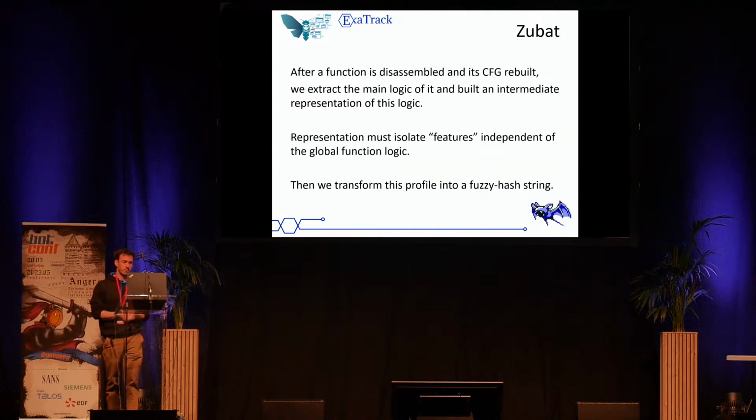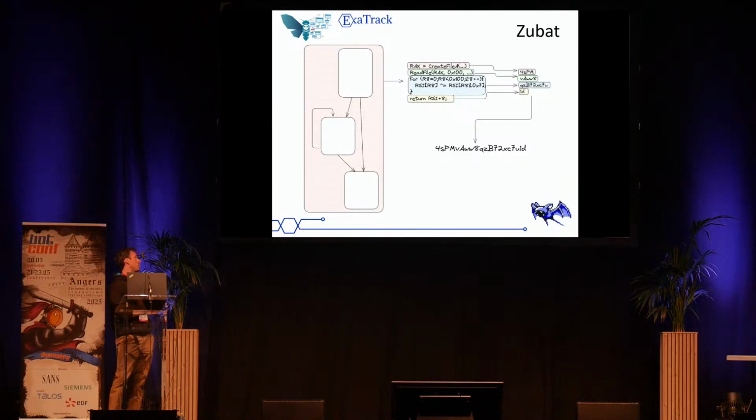How do we do that? We disassemble and reconstruct the control flow graph of each function. After, we extract the main logic and build an intermediate representation of the function. We extract and isolate those features of independent logic blocks. After that, we transform each feature into a fuzzy hashing string. You have an example here.